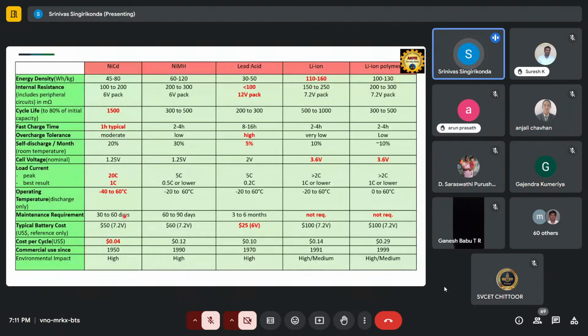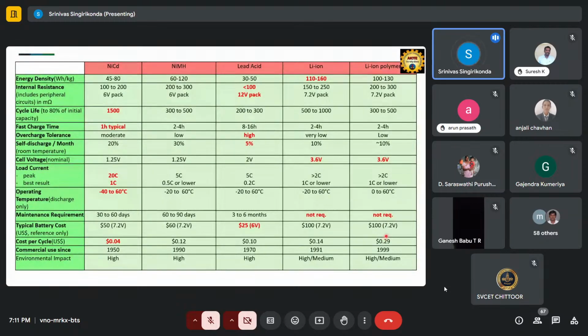Okay, the maintenance requirement. As I told you, if you are not using any battery for a long time, there may be some solids forming on the electrodes, positive and negative, right? So that's why maintenance is needed every 3 to 6 months for the lead acid batteries, and for nickel cadmium and nickel metal hydride from 2 months to 3 months. With the lithium polymer batteries, we don't require this maintenance, right? With its packing system. But compared to the cost, lead acid batteries are very cheap, nearly $25 for 6 volts, whereas the others are going to be changing.